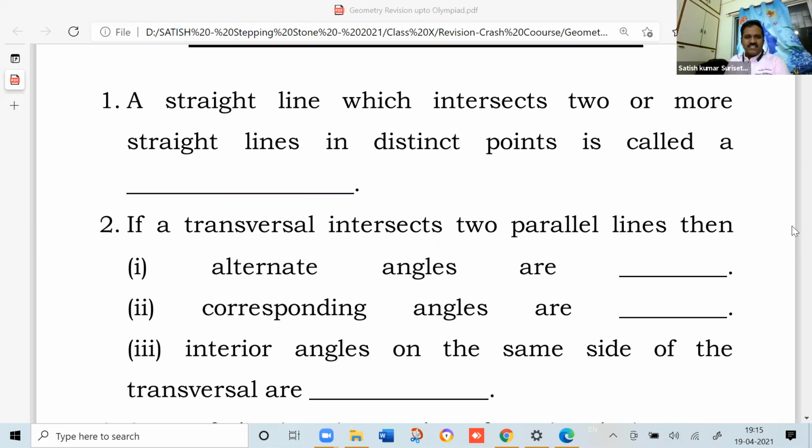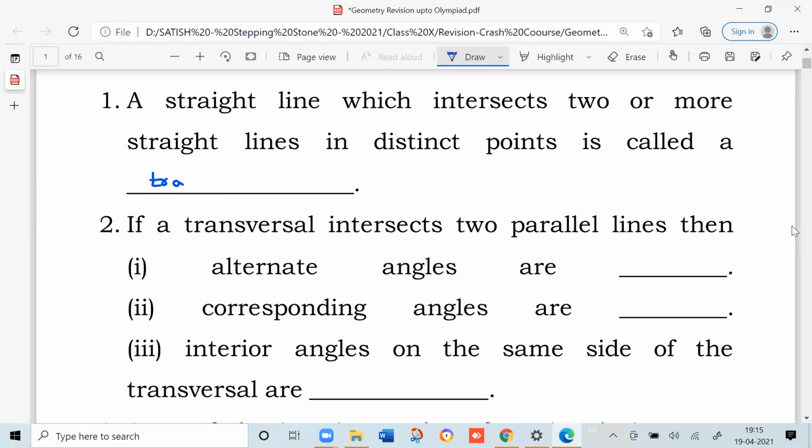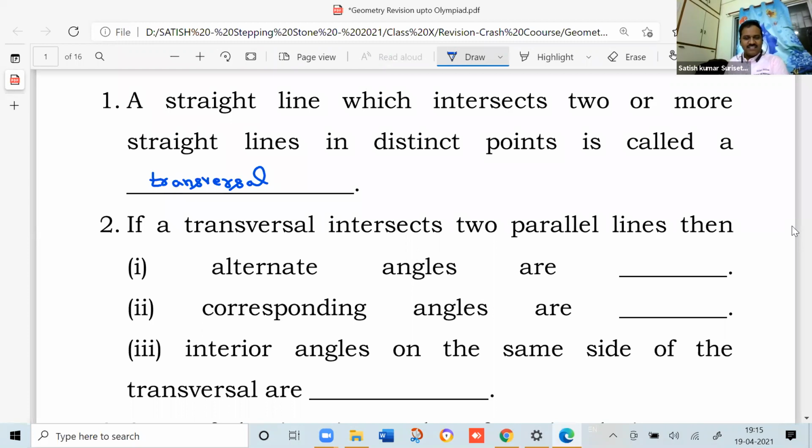First one. A straight line which intersects two or more straight lines in distinct points is called a transversal. Good. Next.